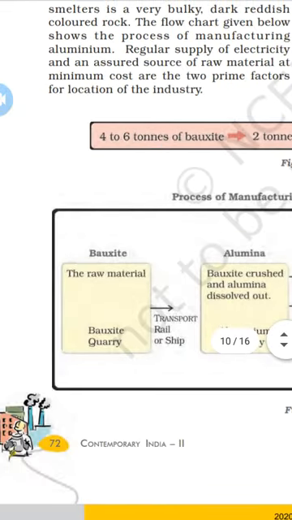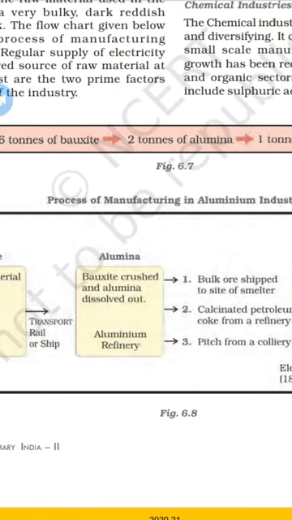Here is the first process: the raw material they use is bauxite, and the bauxite is crushed, and after crushing it makes a bulk of liquid, and after the liquid it is transported for smelting. They make the slabs or rolls of aluminum, and finally they distribute those aluminum sheets as well as rods to other industries for manufacturing other tools.